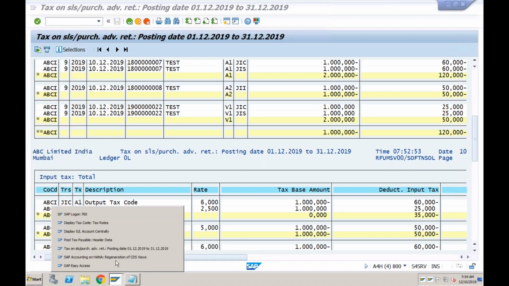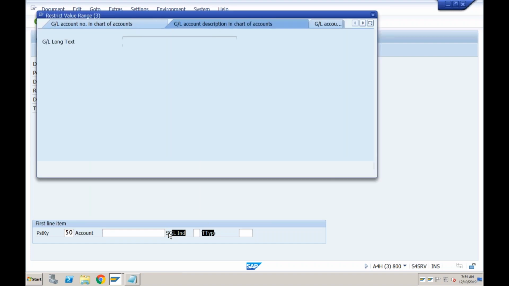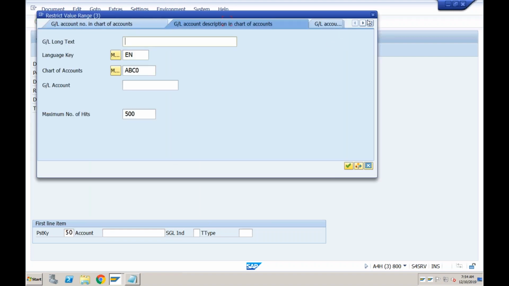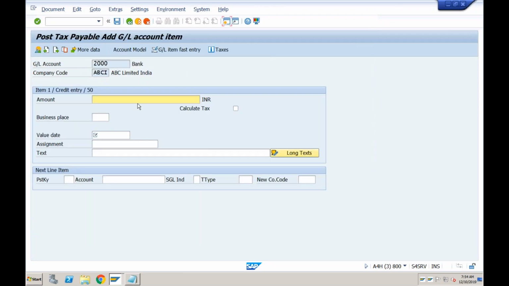So this amount I will enter it here in the post tax payables. Okay, so here I need to specify the bank account also, from which bank account this amount will go. So let's say the 50, which is credit, I'll select the bank account. Bank account I think is 2000 in my case. So 2000, enter. This is where I need to enter the amount. Okay, so whatever is the amount is 120. Value date is in my case 10/12/2019. And now whatever is the credit balance in your GL account.